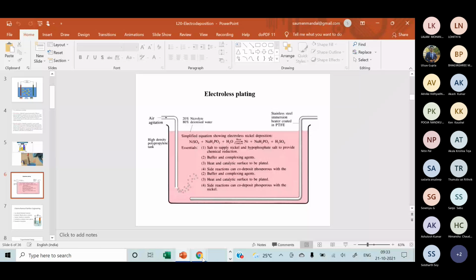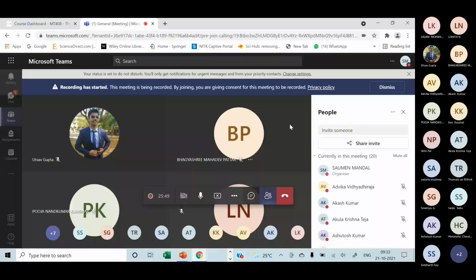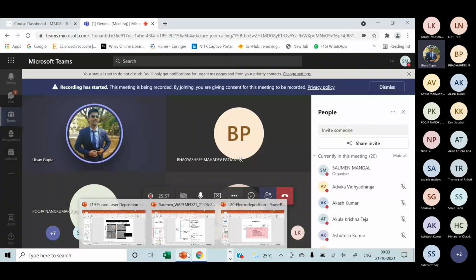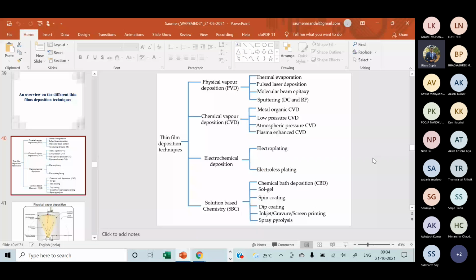If you have any questions, please ask. Under which category will laser beam coating fall? Like you gave the example list, right? That there is PVD, CVD, electrochemical deposition, and then the last one. So under which category will laser beam coating, pulse laser deposition, fall? Pulse laser deposition you are talking about. Yes. PVD. Got it.